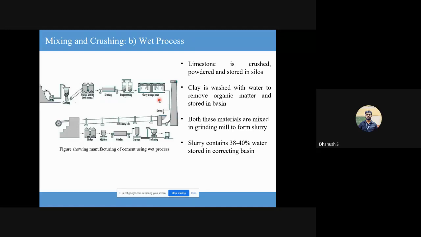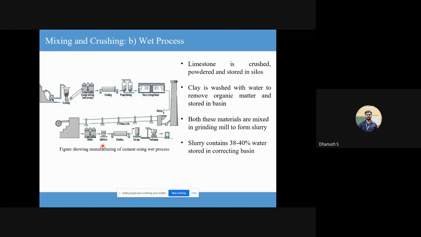Here, your slurry, once it enters the kiln, has about 38 to 40% water, and this entire amount of water needs to be eliminated. To evaporate this water, you obviously need more heat, in a sense more energy, to convert this slurry into clinker like in the previous case. So that is one problem with your wet process, more energy consumption.